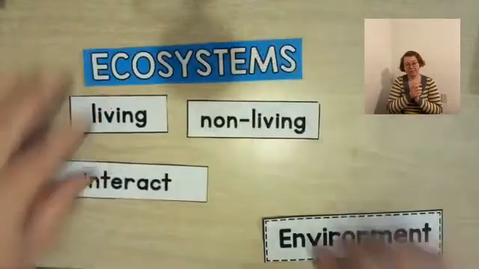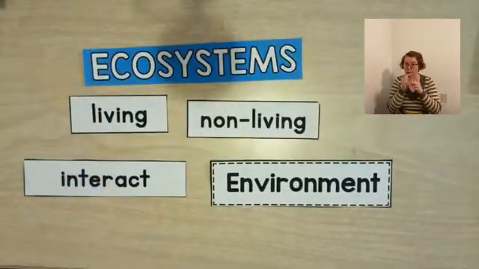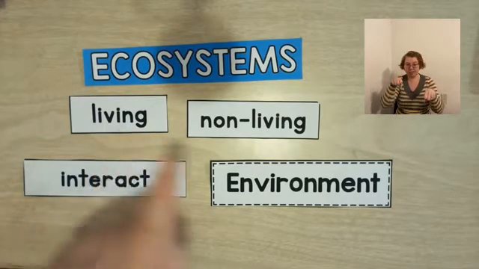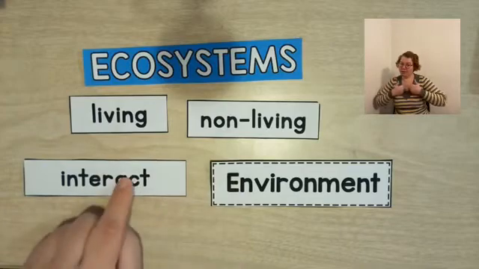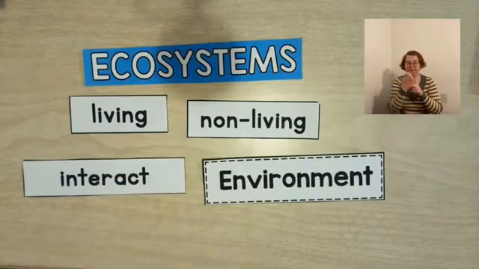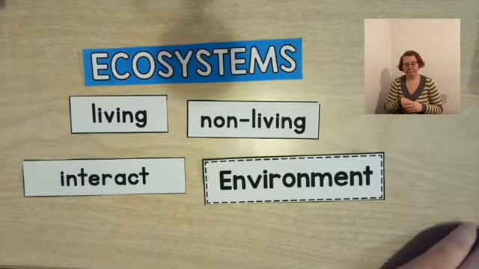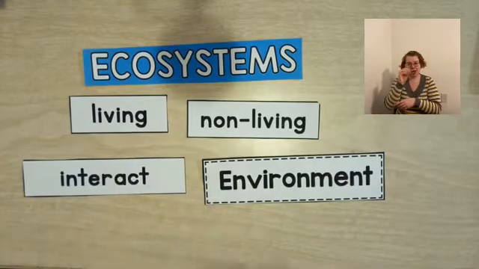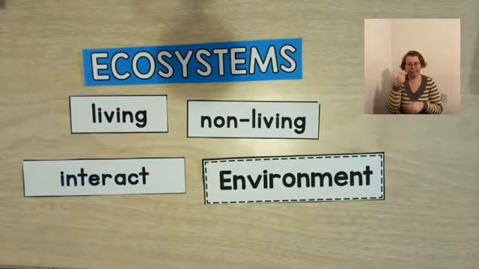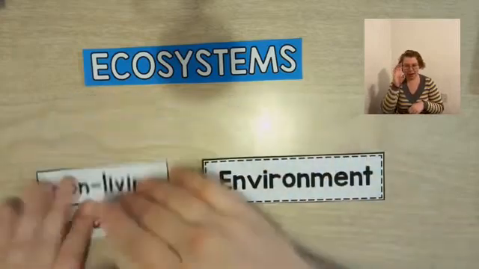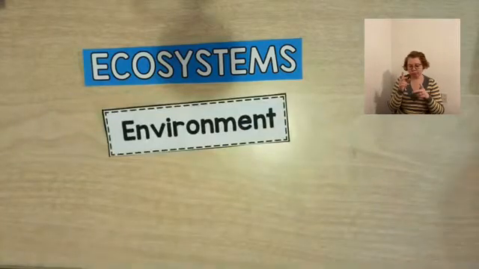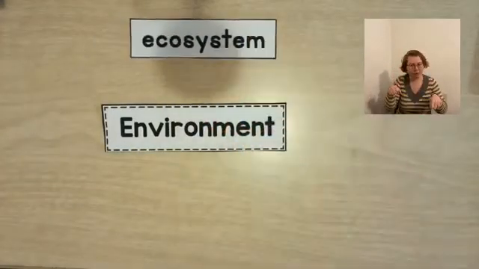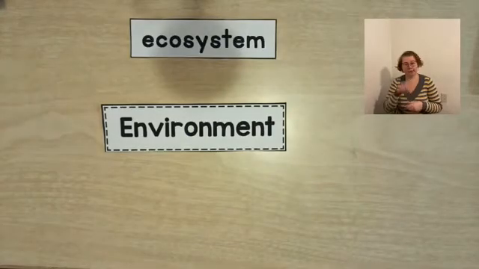So these are all important words. These are important terms for you to know. An ecosystem is made up of living and non-living things that interact in an environment. Now, I want to think about an ecosystem, and I want to think about a place where I might find an ecosystem. So I'm going to think about some different environments, and I'm going to think about whether there's an ecosystem there, okay? So first, I'm going to think about